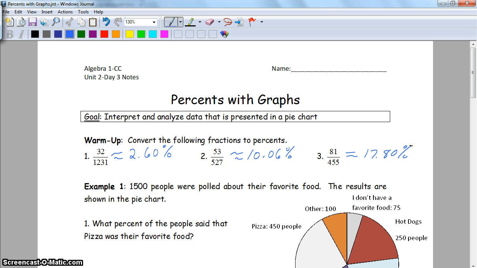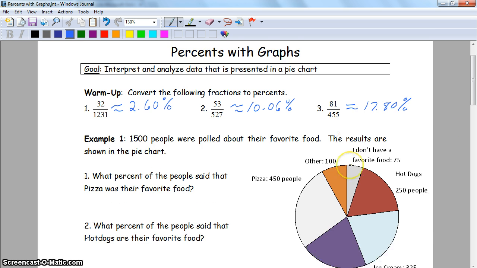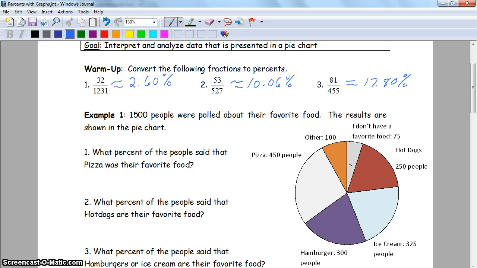All right, so today what we're doing is converting fractions to percents. Now, percents with graphs today is a lot like doing probability. In fact, some of you got a little bit ahead and figured out how to find the percent chance given a probability, but it's the same thing. Here I got a pie chart.